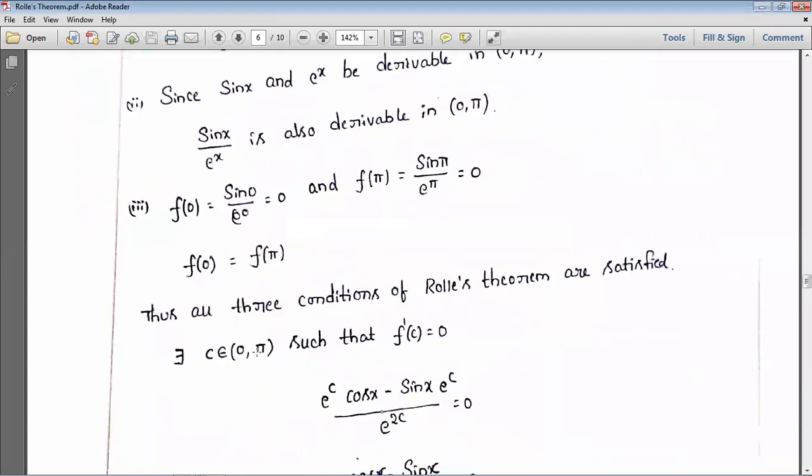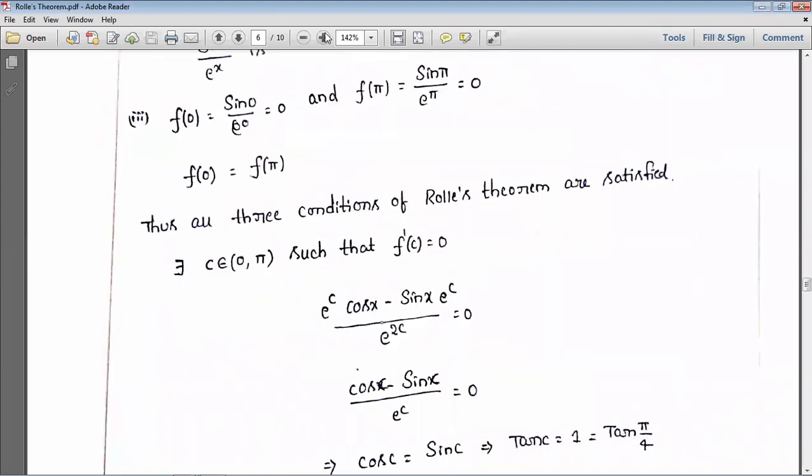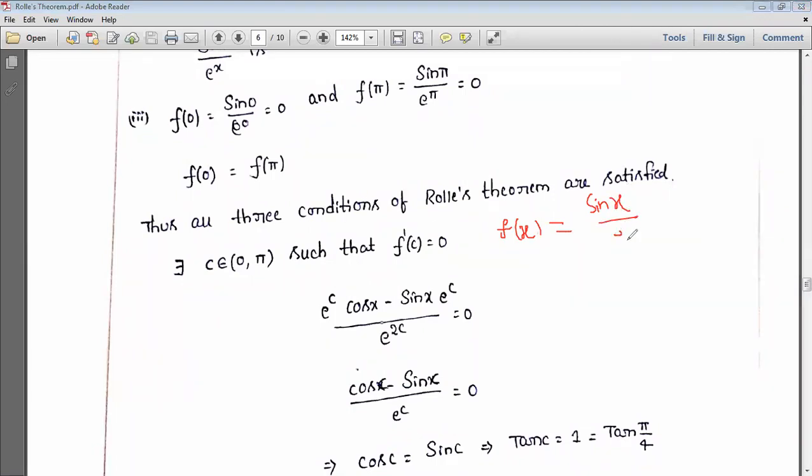There exists c belongs to (0, pi) such that f dash of c equal to 0. So here I am applying the derivative directly. Here f of x is equal to sin x by e power x. So this is the quotient rule we should apply. d by dx of u by v formula: v into u dash minus u into v dash by v square. This is the formula we are going to apply.